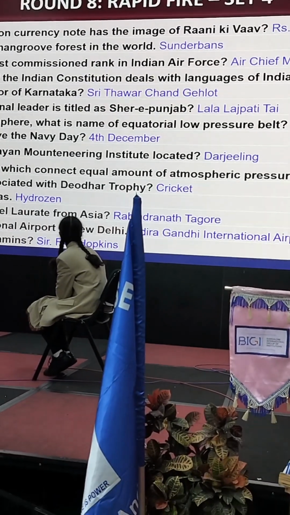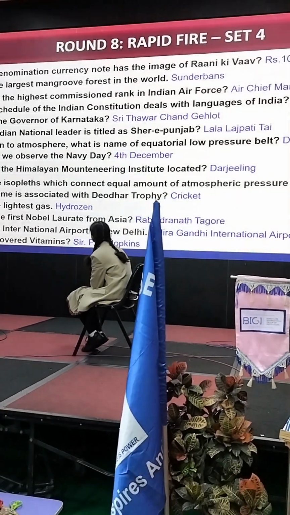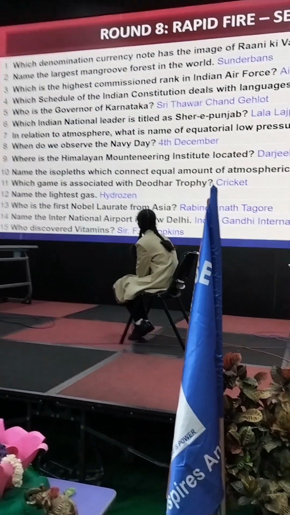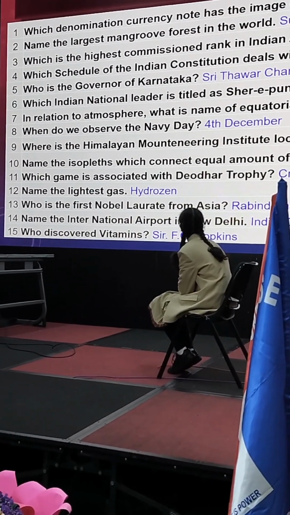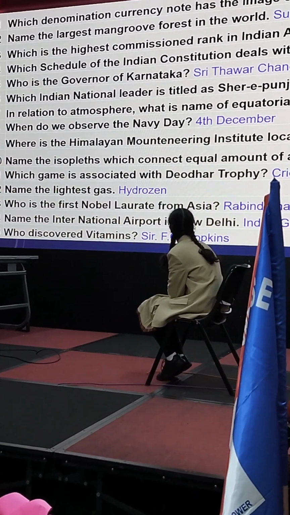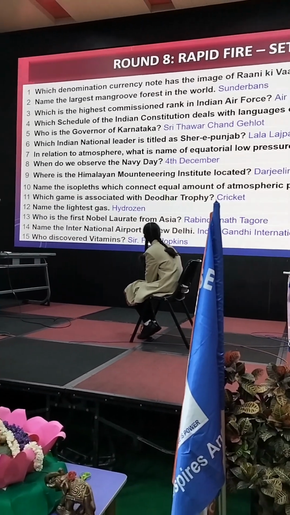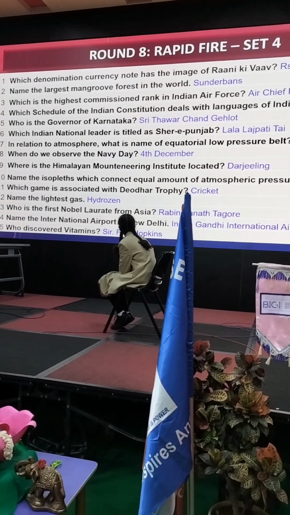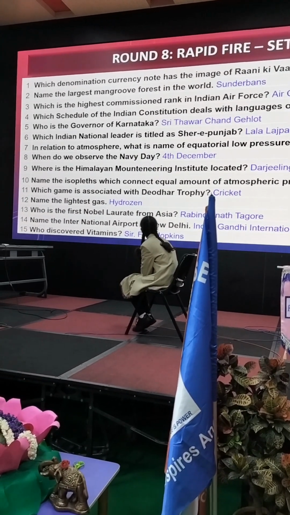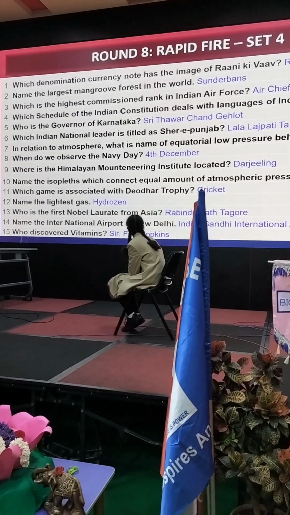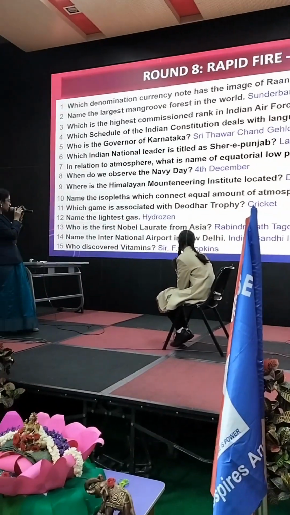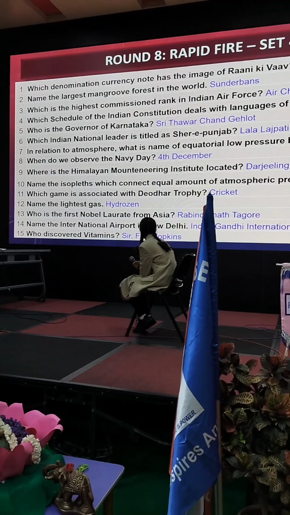4th December. Where is the Himalayan Mountaineering Institute located? Darjeeling. Name the isopleths which connect equal amounts of atmospheric pressure on the map. Isobars. Which game is associated with the Oval Trophy? Cricket. Name the lightest gas. Hydrogen. Who is the first Nobel laureate from Asia? Rabindranath Tagore. Name the international airport in New Delhi. Indira Gandhi International Airport. Who discovered vitamins? Sir F. G.